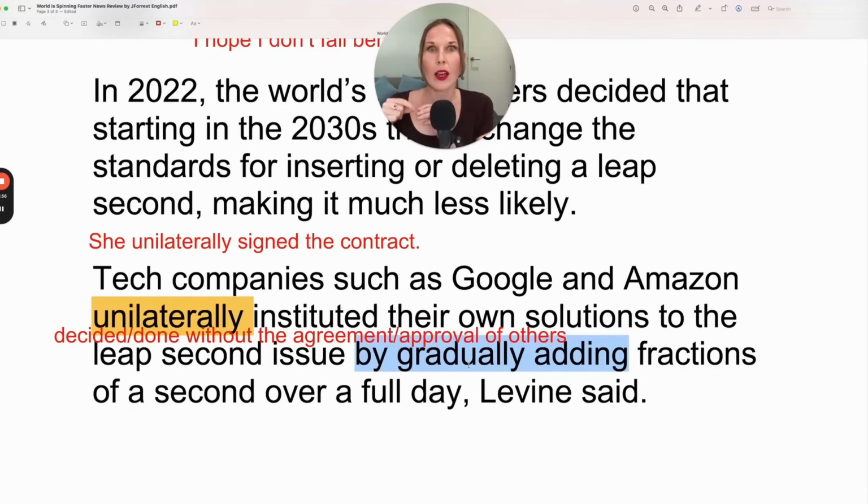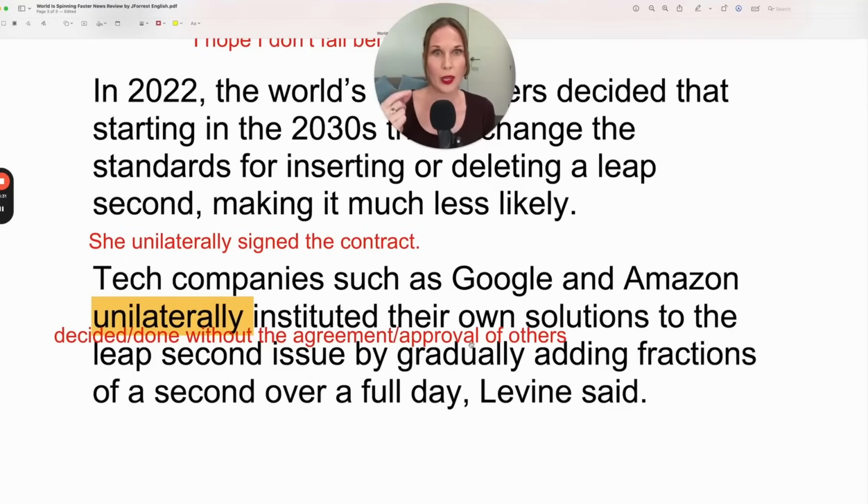You see this a lot in recipes. Perhaps a recipe calls for 1 cup of sugar, but it might say add the sugar gradually. So you don't just go and add it at once. So you're stirring and then you add a little bit, you stir, you add a little bit more, you're stirring, add a little bit more. So that would be gradually adding sugar to a recipe. And in this case, gradually adding fractions of a second over a full day.